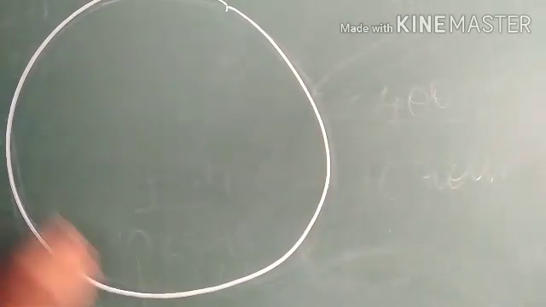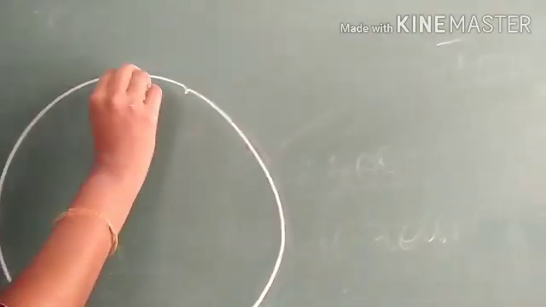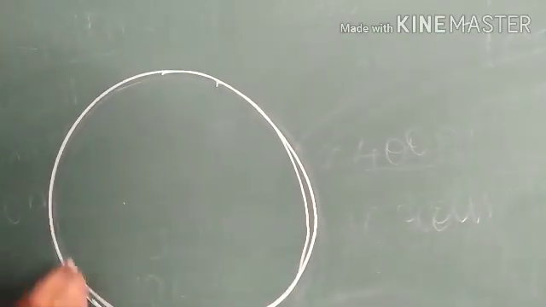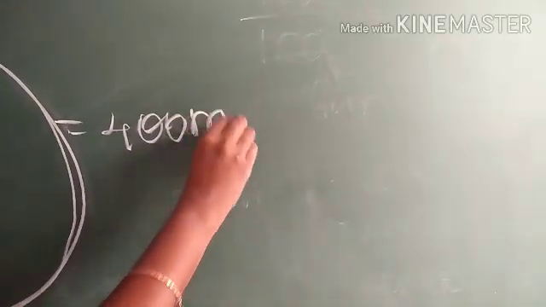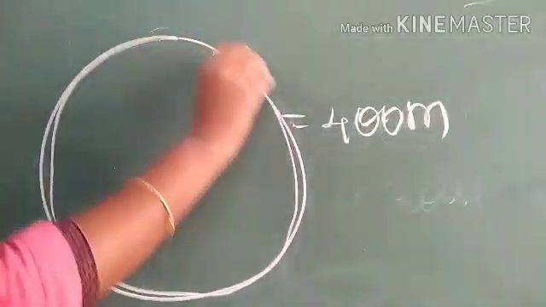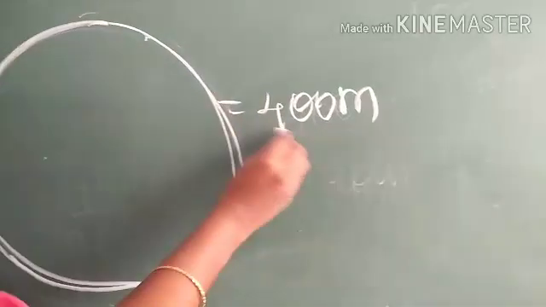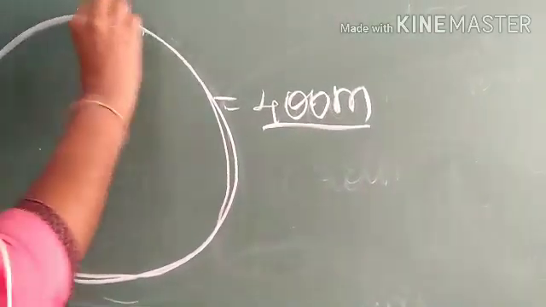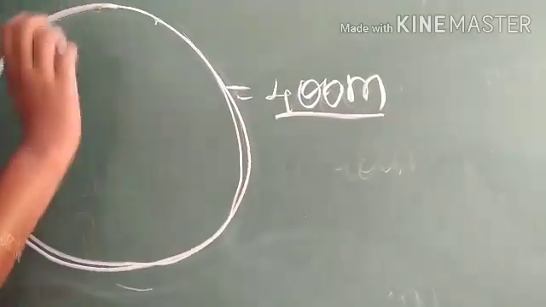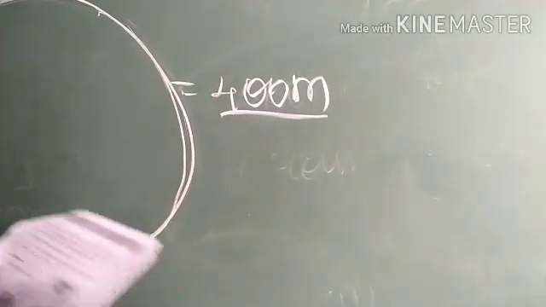Consider this as a stadium. So in this stadium, one round of the stadium equals 4000 meters. Sorry, 400 meters. One round of the stadium equals 400 meters. Okay? How many meters are there in one round of the stadium? 400 meters.